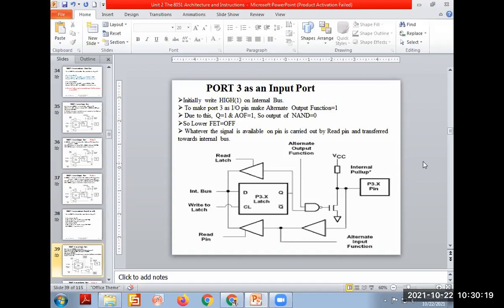The function of pin number 30 in the 8051 is what? The ALE signal, address latch enable, to separate out the data bus from the address bus. Once the diagram is over, please tell me. And you can observe here that port 2 and port 3 also have internal pull-up resistors, except port 0.